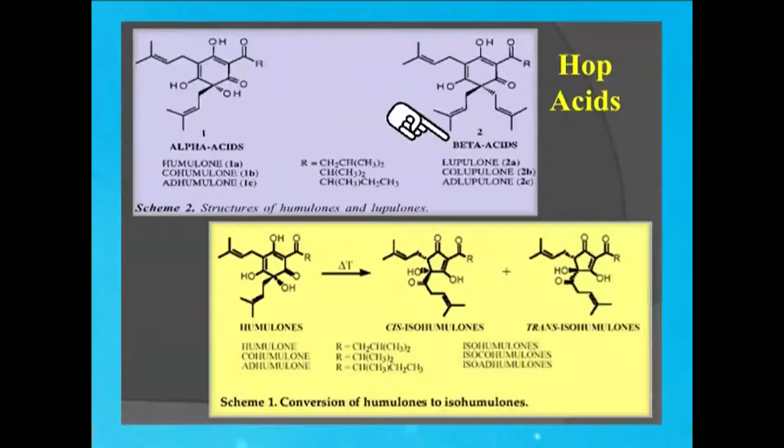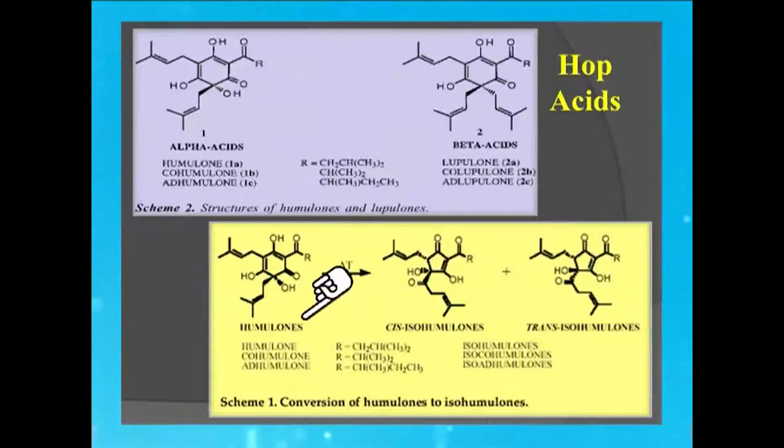Here shown are the structures of the two. This is alpha acid, this is beta acid. They have several other derivatives as well. The alpha acids are known as humulones and beta acids are known as lupulones. Other derivatives are common, but let us concentrate only on one to understand what happens during the wort boiling step. During the boiling, here you can see the arrow with the temperature direction.